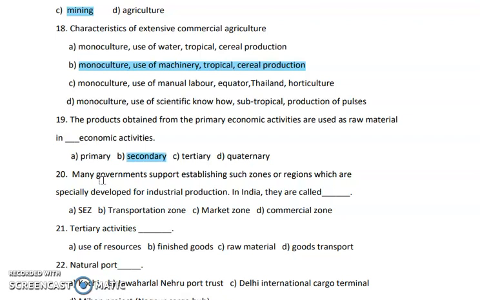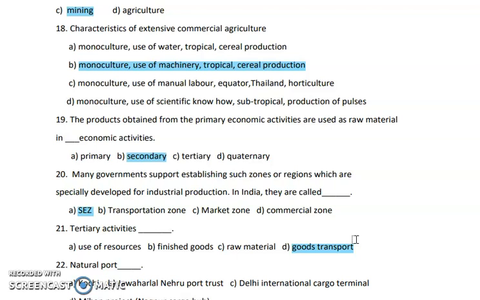In India, they are called as. So there are some areas specially for industrial setup, which the government is establishing. So what will you call those areas? Next question. Tertiary activities are dash. The options are use of resources, finished goods, raw material and goods transportation. Tertiary activities are also called service sectors. So goods transportation is the right answer.